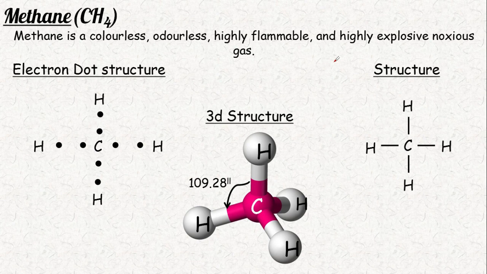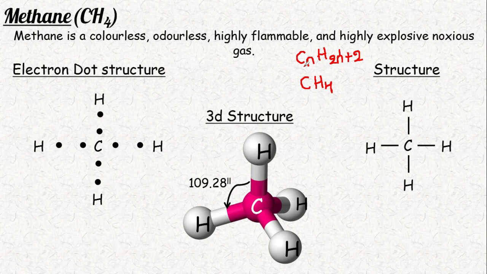Next, methane. This is the first member of the alkanes. According to the general formula CnH2n plus 2, when we take only one carbon, n value is 1, 2 ones are 2, 2 plus 2 is 4, that is CH4. Here methane, CH4, is the first member of this alkane group.